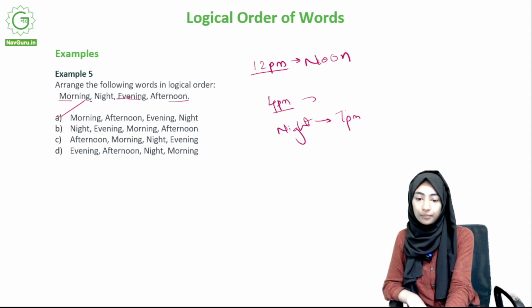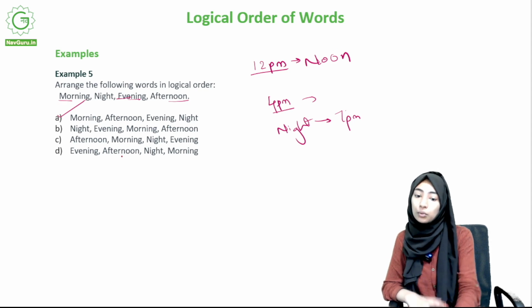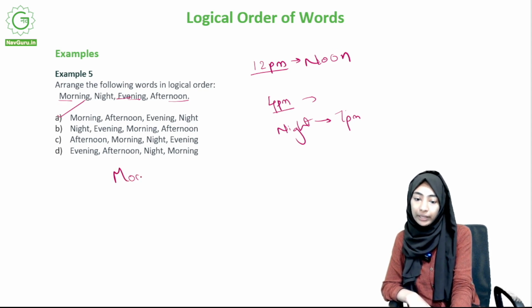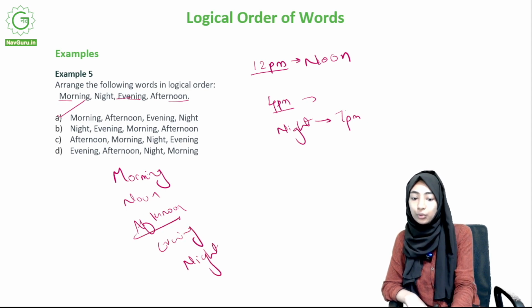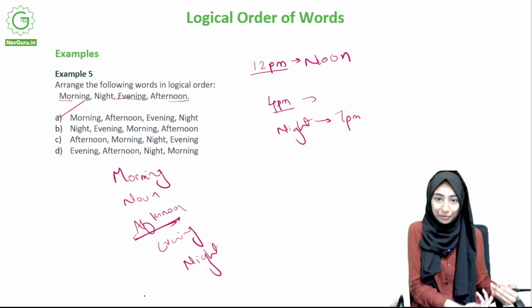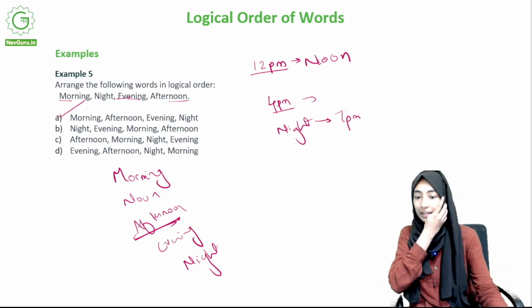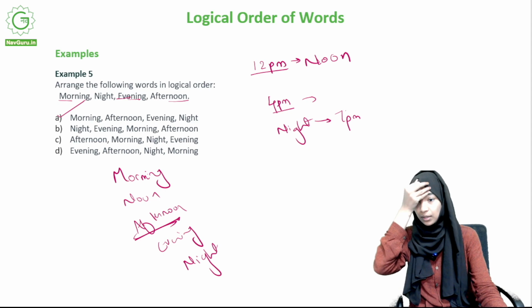So this is the order. So if there was noon, what would the order be? The order would be morning, noon, afternoon, evening, night, right? So see, when we say afternoon, what we mean is after noon, right? So it comes after noon. That's what we mean when we say the word in itself.